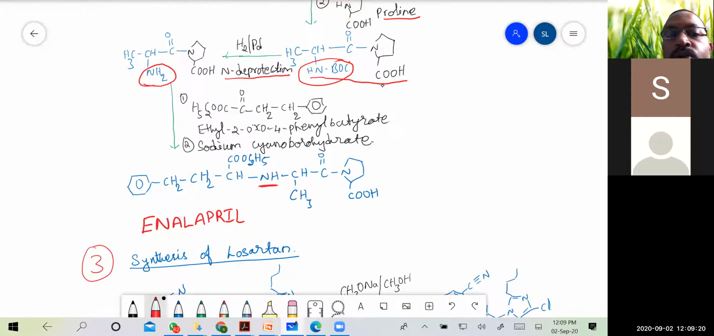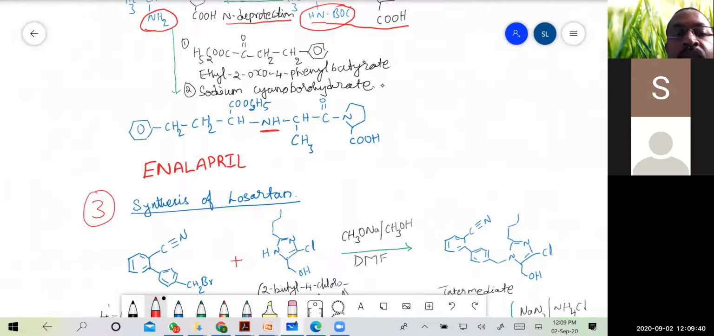So that is going to react with the ethyl 2-oxo-4-phenyl butyrate in the presence of sodium cyanoborohydride. So the final compound that we have is enalapril.